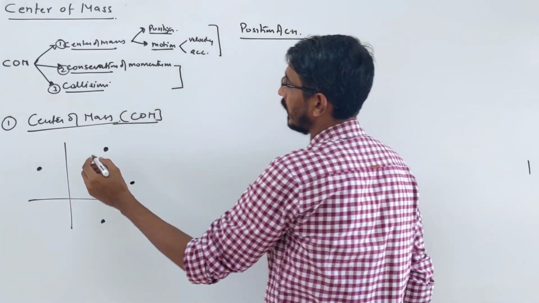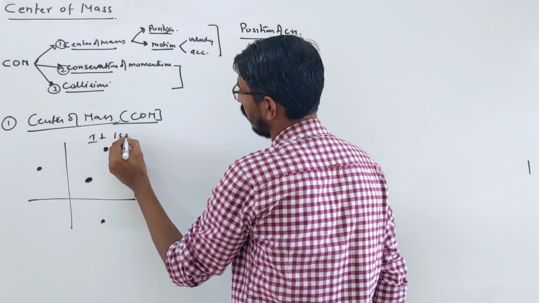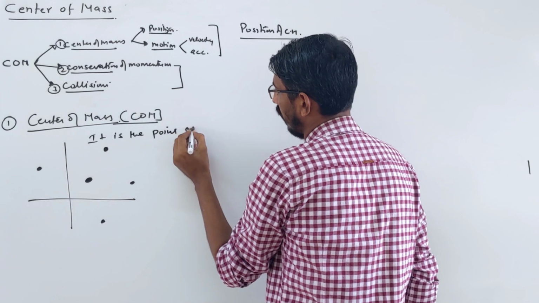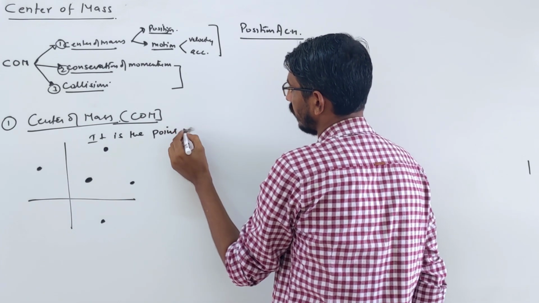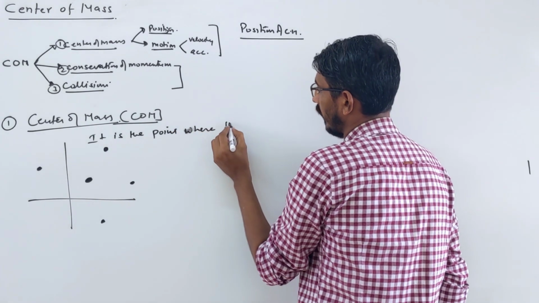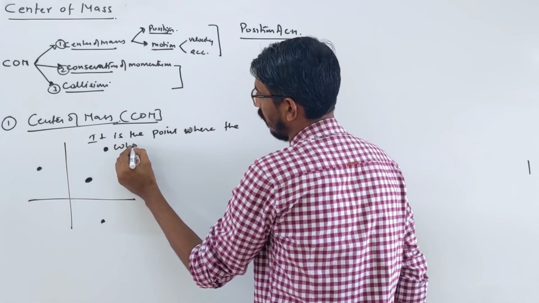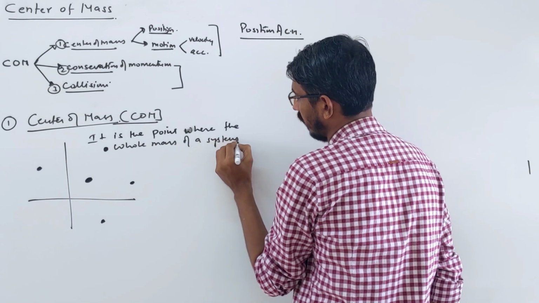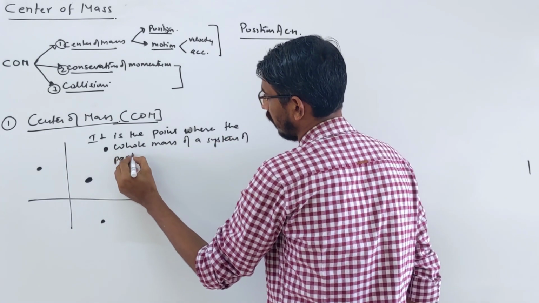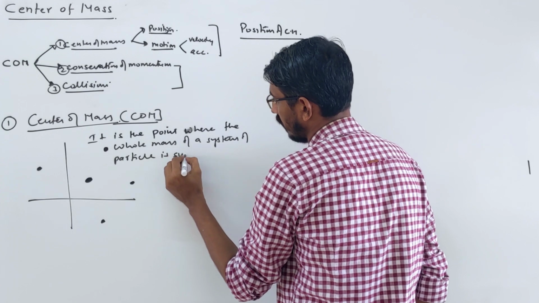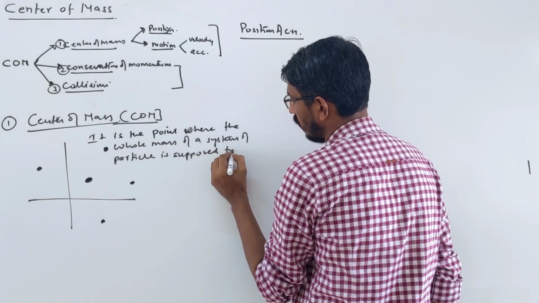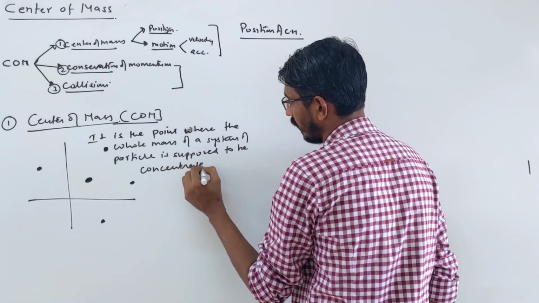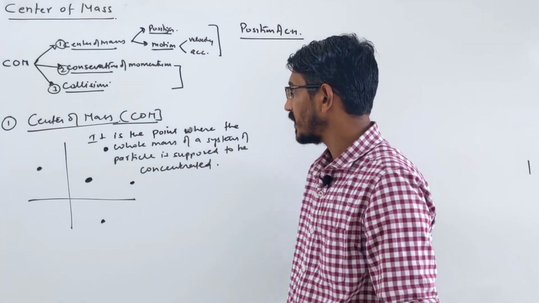So how do you write the definition? Let me write. It is the point where the whole mass of a system of particles is supposed to be concentrated. What is the definition of center of mass?